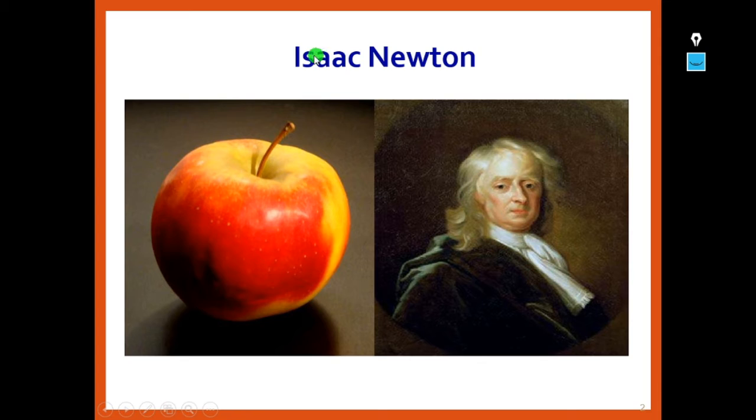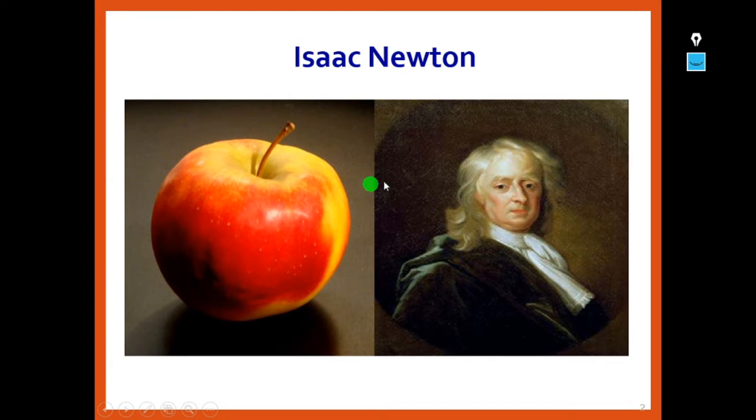When we think of Isaac Newton, we are reminded of an apple. As a story from childhood, we came to know that Isaac Newton was sitting under a tree, and when an apple fell on his head, he thought about why the apple was falling down.